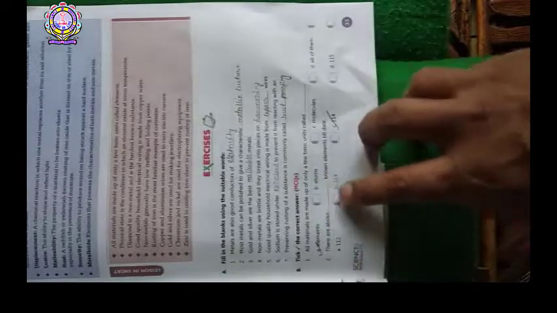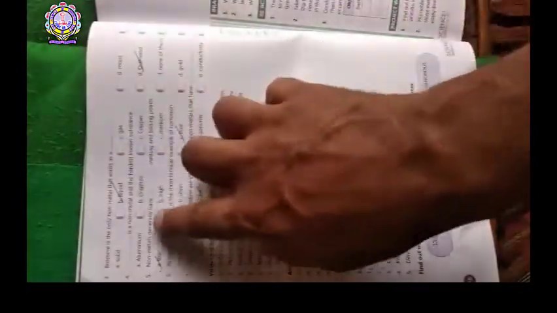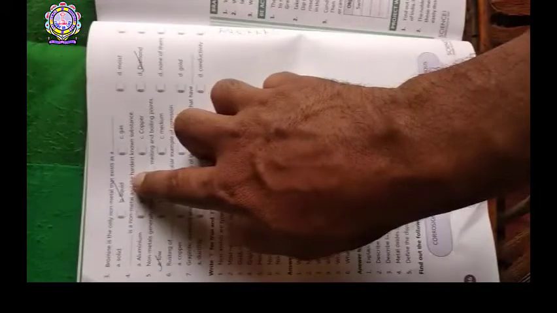Here correct option is C, that is 114. Next question is bromine. Bromine is the only non-metal that exists as a liquid. Here B is the correct answer. Liquid will be filled.